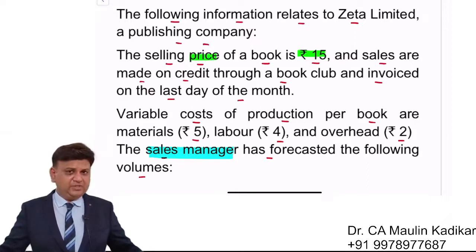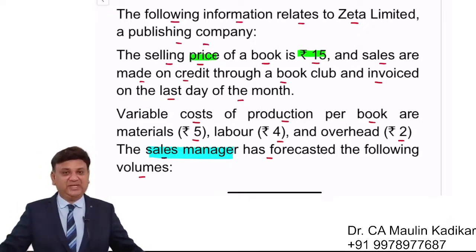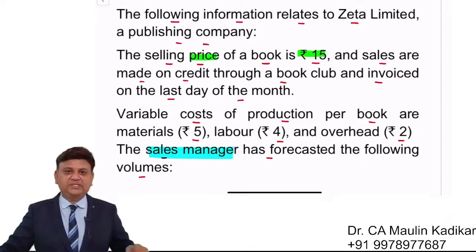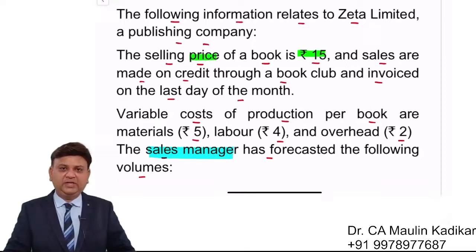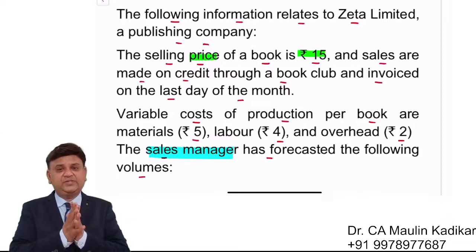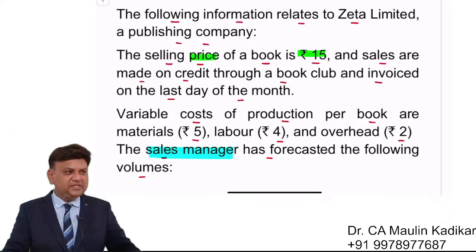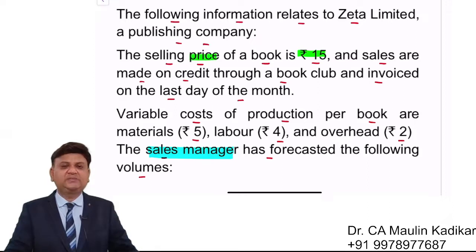Once we gather all the information, then we'll prepare the cash budget. What I want to tell you, friends, is we'll first prepare a small working note, wherein we'll mention all the revenue and all the expenses, and with that we'll start the answer. Initially, when we are calculating the revenue and the expenses, we are not concerned about when they are paid or received. We are just concerned with what the monthly expenses and the monthly revenue are.